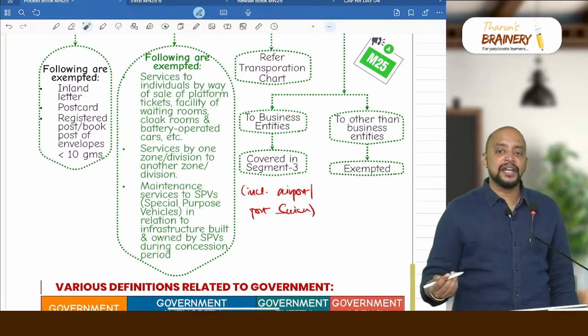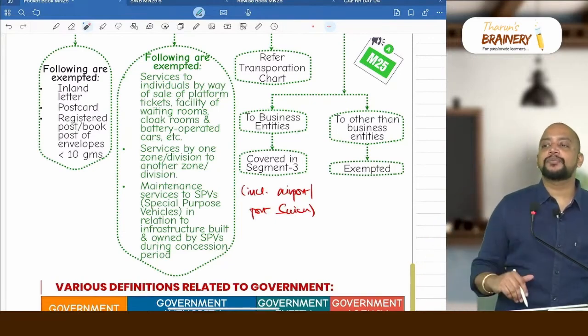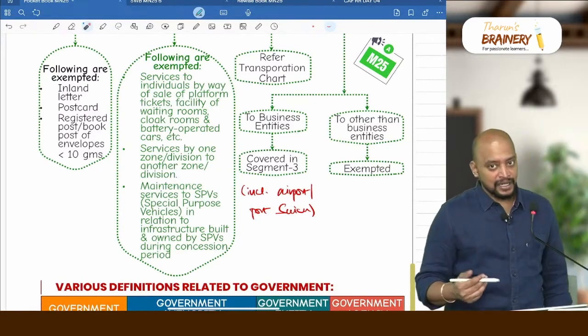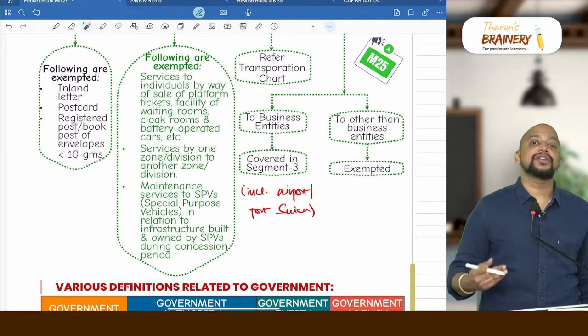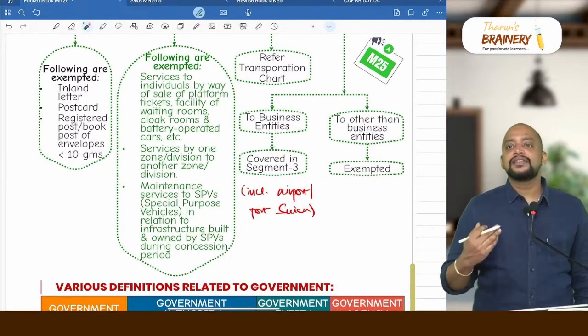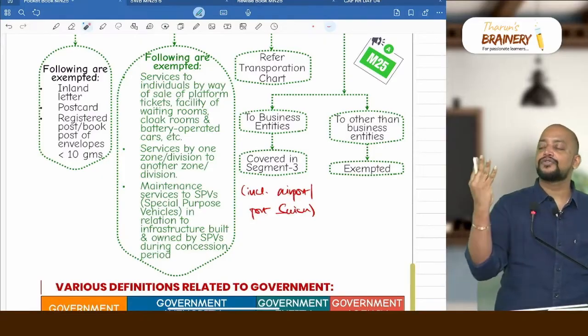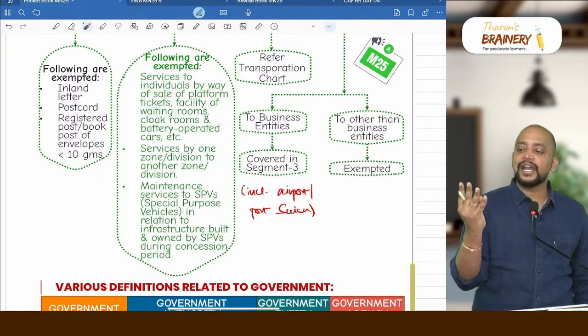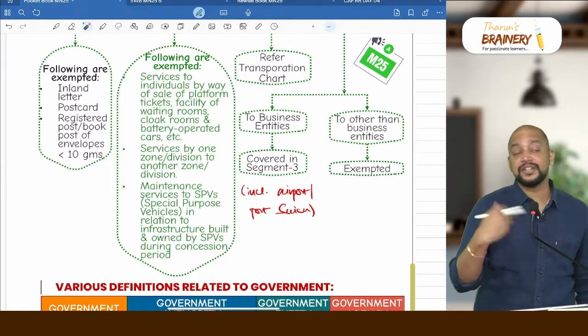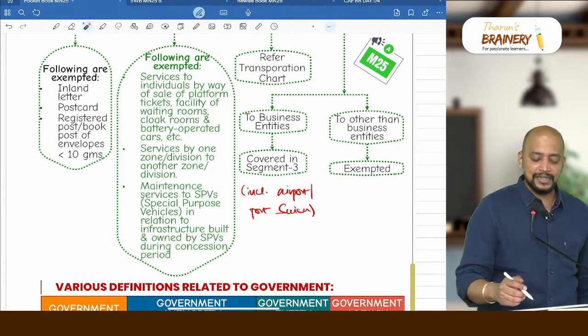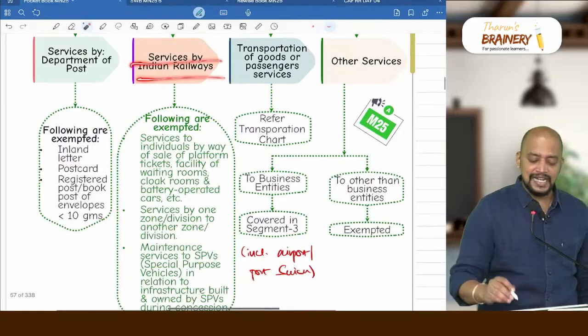So they will be providing platform tickets. Previously platform tickets were taxable, now they are exempted. Platform tickets, then waiting hall charges, and number three, cloak room charges to keep the luggage, then battery operated car services. These four services, what are the four? Platform tickets, cloak room charges, waiting room charges, battery operated car services to individuals are exempted when it comes to services by Indian Railways.